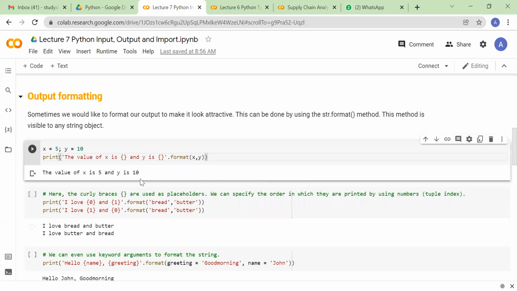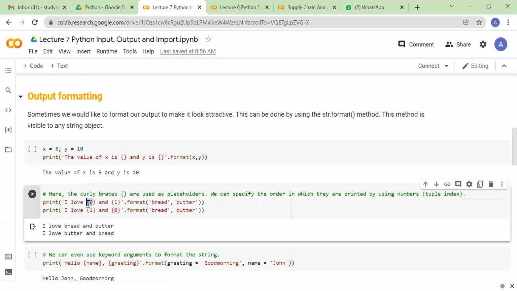Right? You can change the sequence also. So for example, if I have to write a sentence like I love this parenthesis and again parenthesis, and the values which I want to put into those parentheses or placeholders are bread and butter, right? So I can sequence also. By putting this 0 and 1, what does it say?